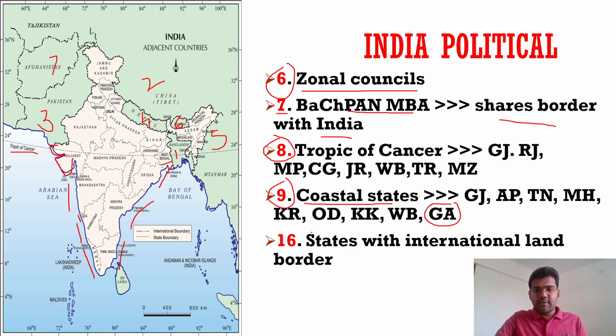Next, the regions are again different. We will talk about them in some later sessions. So 16. So what are 16? 16 are the states like Gujarat, Rajasthan, Punjab, etc. they share an international land border. So these are the 16 states from Gujarat to West Bengal. So these are the basic political facts you should know.